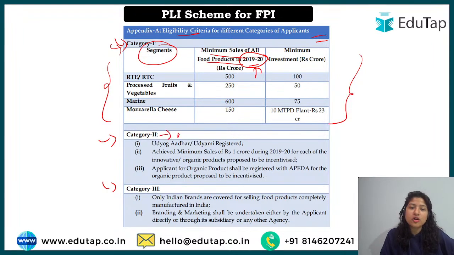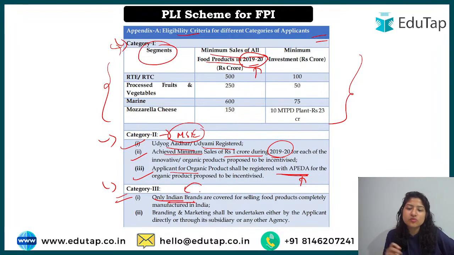Then category 2 talked about MSMEs, and also about innovative and organic products. For that, you should have some criteria. For example, you should be Udyog registered and have achieved a minimum sale of 1 crore during 2019-20. Application for organic products shall be registered with APEDA, the institute that deals with the export of agriculture products. Then we have category 3. Category 3 talked about branding and marketing only, so only Indian brands. Here is one important thing.